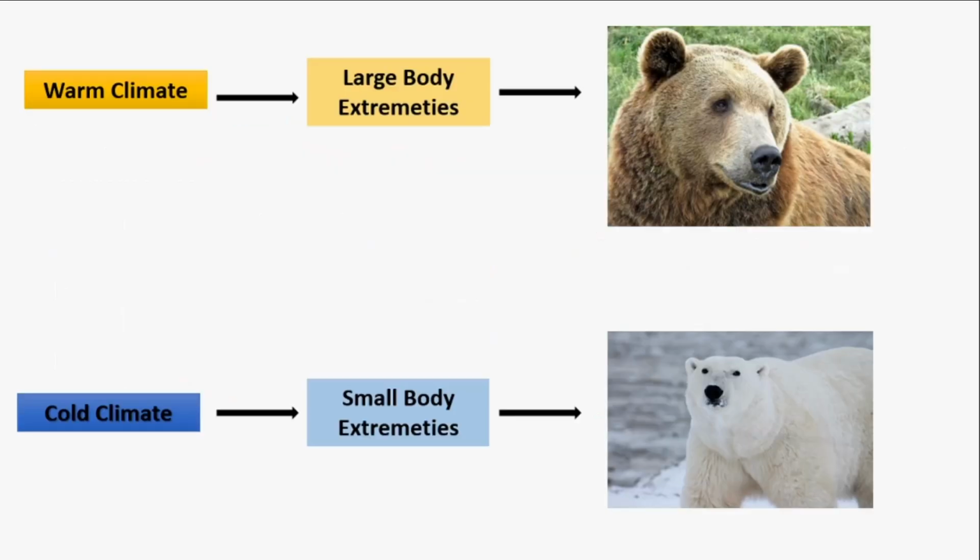So as you can see in this slide, this bear has large ears, while the polar bear has comparatively small ears. That means small body extremities. That means it has a tendency to dissipate its body temperature on a faster basis, while the polar bear can dissipate its body temperature on a slower basis. That means it can conserve its body temperature, which is very much essential for cold climatic animals.